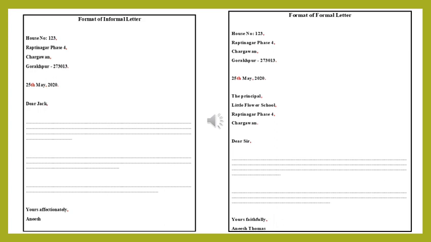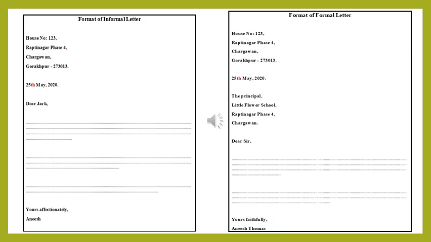Okay, so only follow this one. First one is informal letter. First you have to write your own address. In the informal letter, we will write our address, and we will write the receiver's address, the person to whom we are sending, on the envelope only. So only one address will be there in the informal letter, that is our address, means the address of the person who is writing.